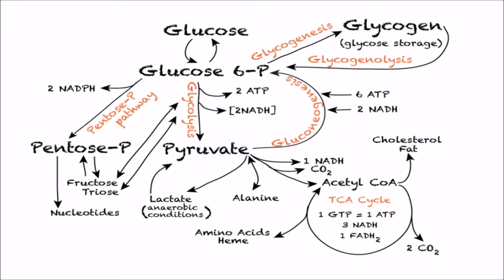So acetyl coenzyme A undergoes Krebs cycle, and there is production of 1 GTP, which is equivalent to 1 ATP, 3 NADH and 1 FADH2, flavin adenine dinucleotide, from one acetyl coenzyme A molecule. So since there are 2 pyruvates, we can multiply it with 2.